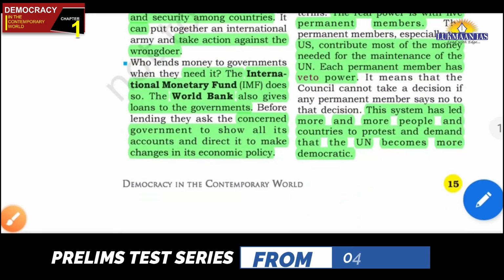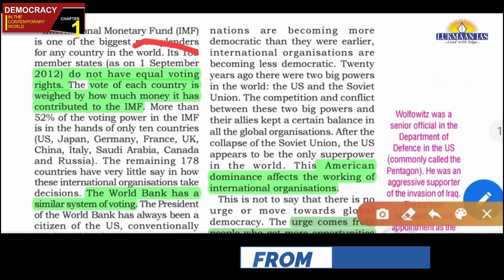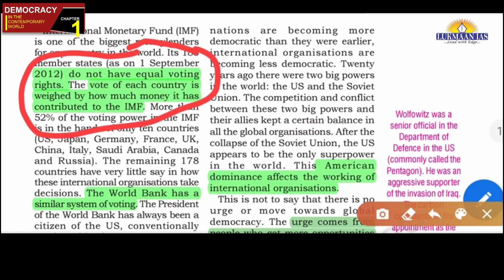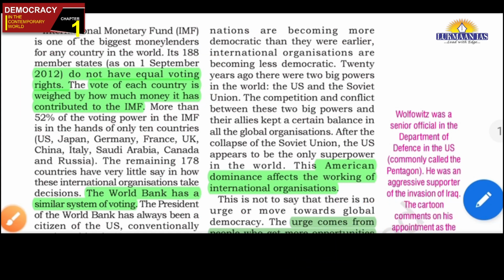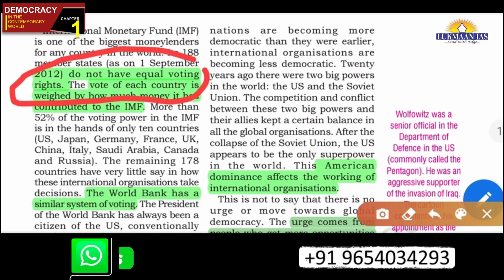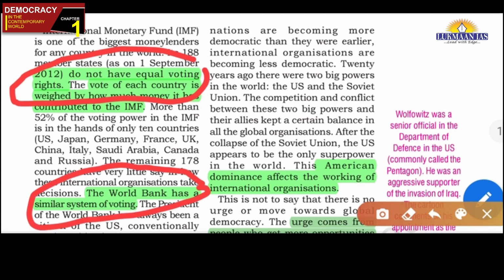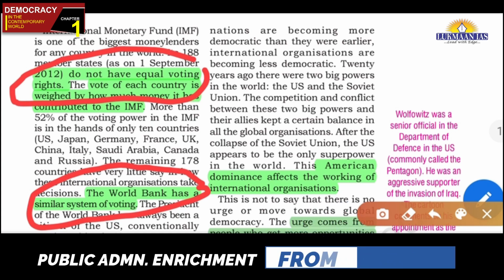Similarly, one more example I can cite is the IMF. See, friends, in the IMF there are 188 member states, but they do not have equal voting rights. This is also important for prelims. In the IMF all countries do not have equal voting rights. It is not one country, one vote, one value. In fact, the value of a vote is determined by how much contribution that country makes in the IMF. So is the case with the World Bank also. The voting pattern is skewed. Some countries get more weightage, and some countries get less. So how is there an equal say in the decision making process? No. Then these institutions are also not democratic if we go through that yardstick, friends.